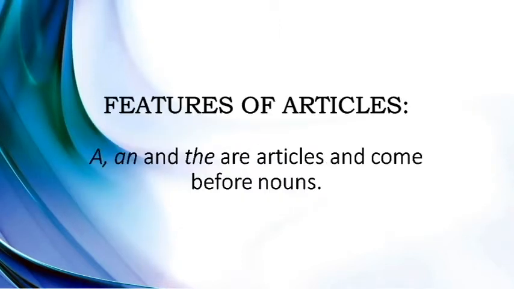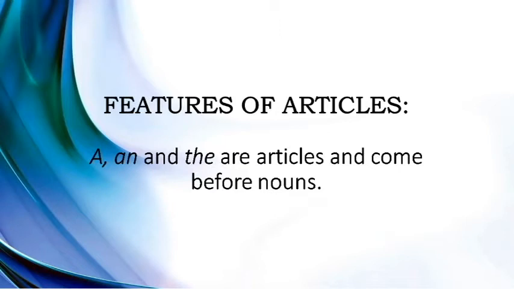Let us now understand a feature of articles. A, an and the are articles and they come before nouns. This is a very important thing to note down, that the use of articles is only possible before a noun. For example, the house, a girl, an umbrella. You can see that house, girl and umbrella are the nouns respectively. So before nouns we always use articles.